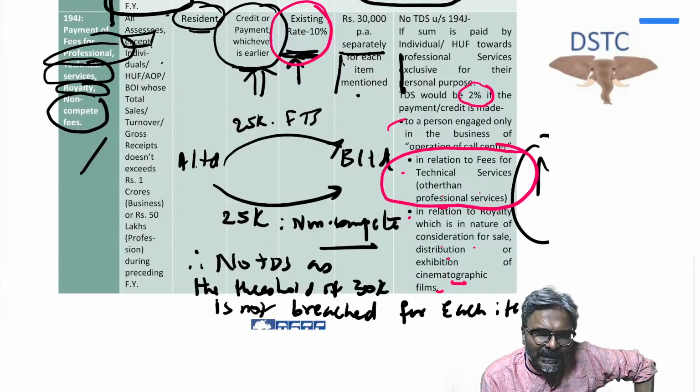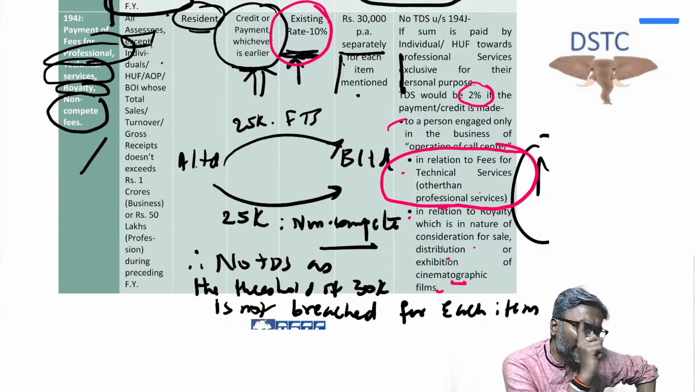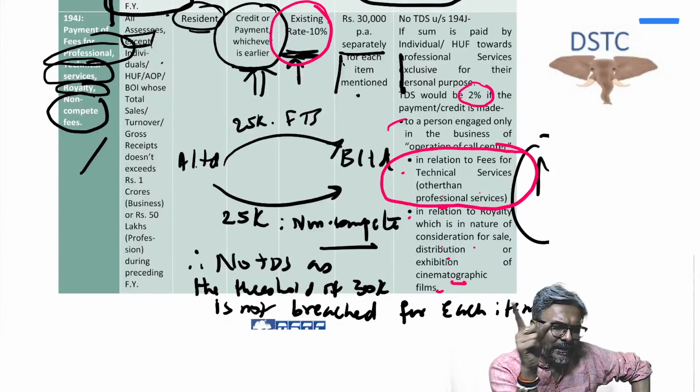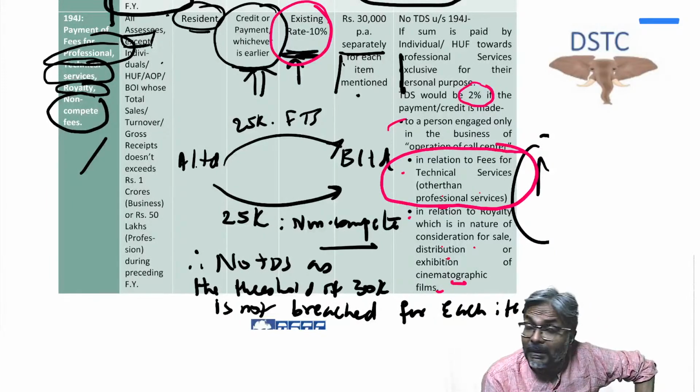So is the payment, now who will make the payment? The broadcasting channel. To whom will they make the payment? To this television production house. So whether that payment is in regard to the works contract, the answer is yes. That payment will be considered as a payment towards the works contract, and the reason is very clear.